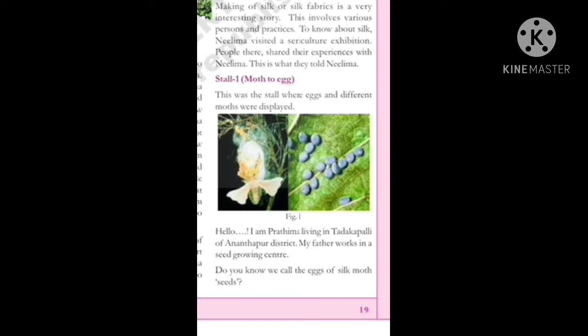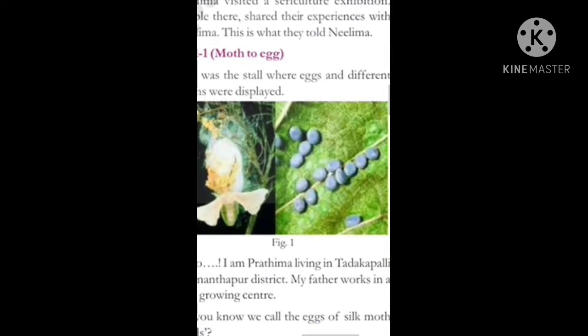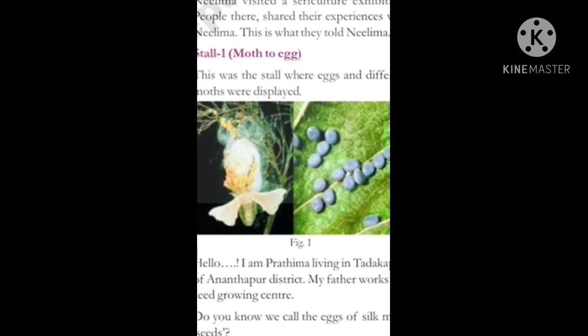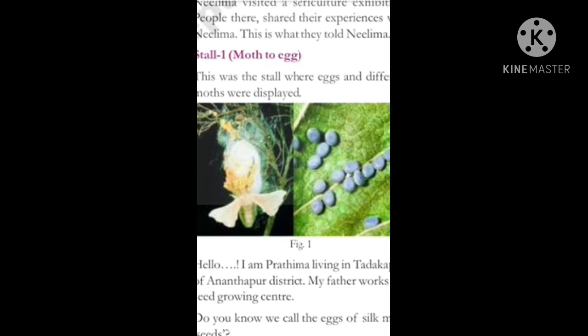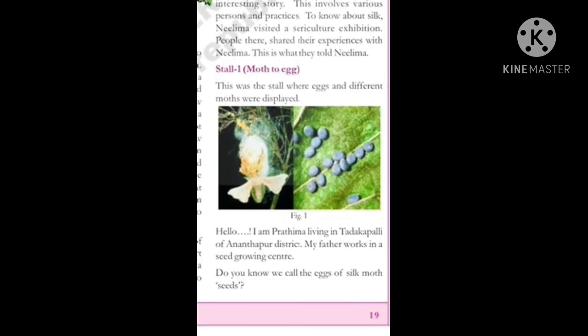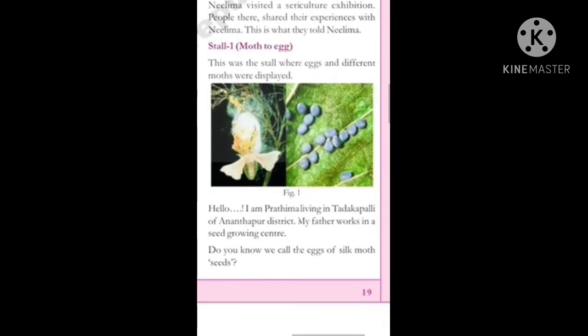In this picture you have to observe one silkworm moth and also eggs. One silkworm moth gives so many eggs. This silkworm moth looks like a butterfly. Two wings are there, and it looks like a butterfly. It gives near 500 eggs at one time. After that it will die. Now we listen about this.